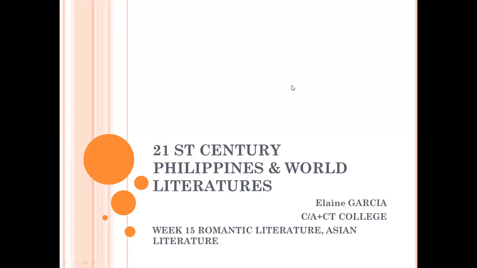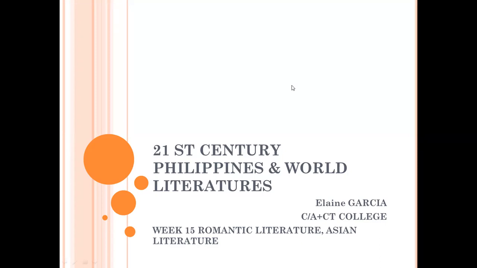We are already at our 15th week, and for week 15, our topic is about romantic literature and Asian literature. For this week's topic, we will understand the history of both literature eras and also the groups of romantic literature and Asian literature, and also the famous poets and literary works that were established during these eras.